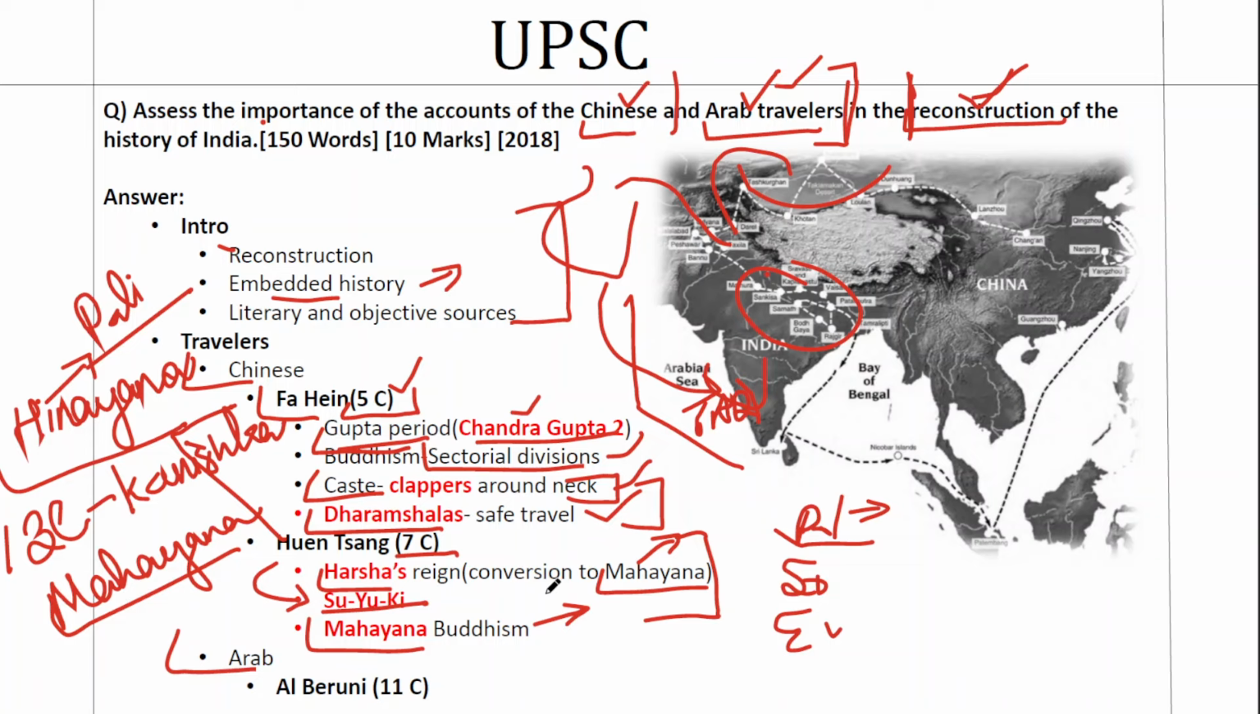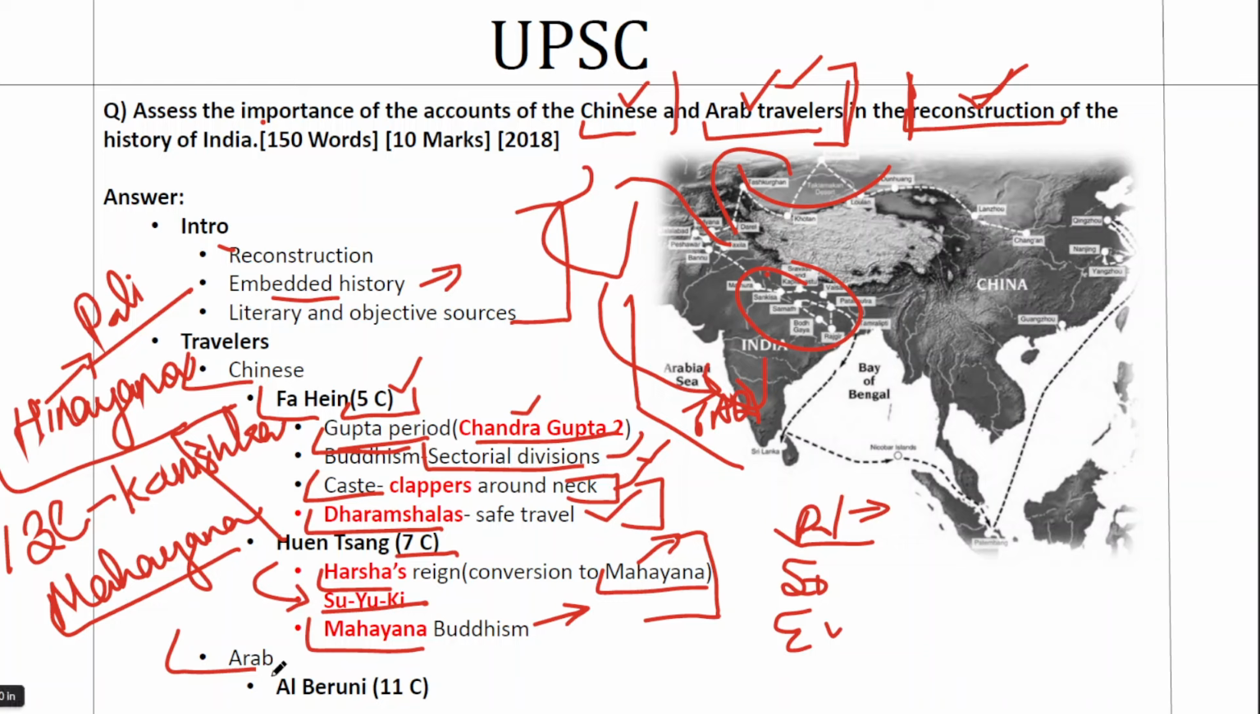Now let's move to the Arab travelers. When we talk about Arab travelers, their works are more diverse. Their interest was not confined to Buddhism. They had a much more pan-Indian appeal because they traveled a lot. They came through the sea route as well as the land route, and we have many more travelers as well.